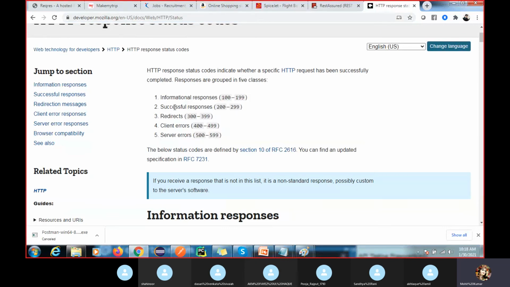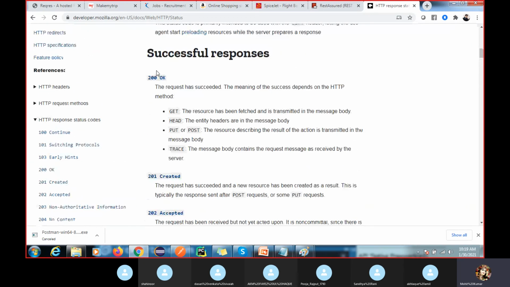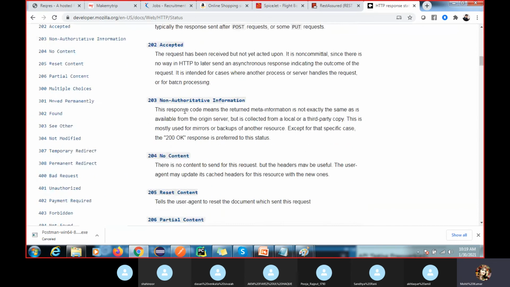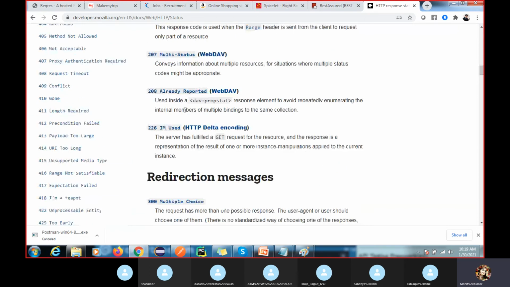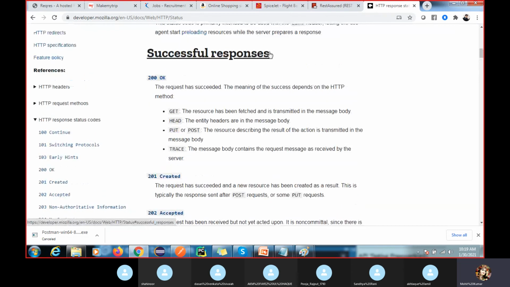So we have multiple responses, like when you are searching for something or hitting a request. The code will define whether it was successful or an error. We get multiple codes while validating API testing, and this is the first thing you have to validate. In this code you can see we have the successful response.